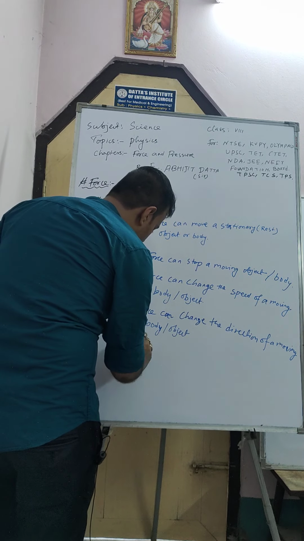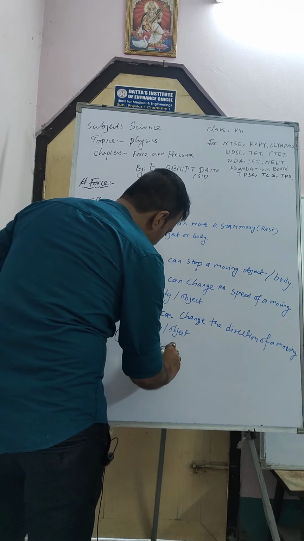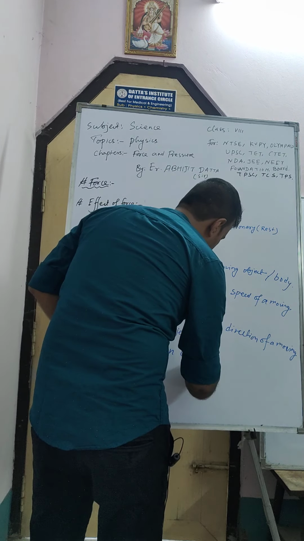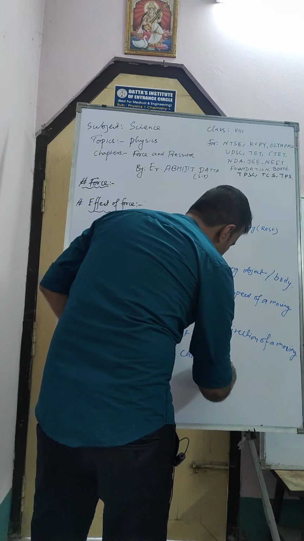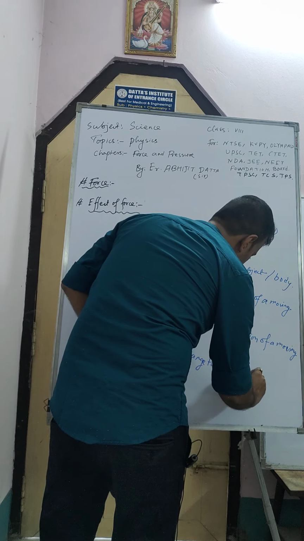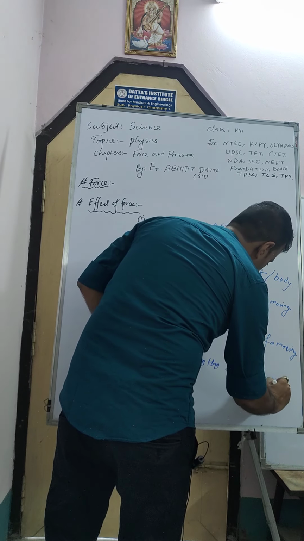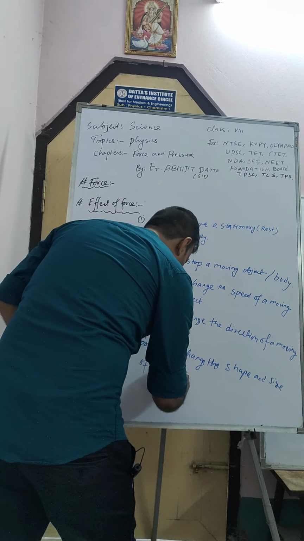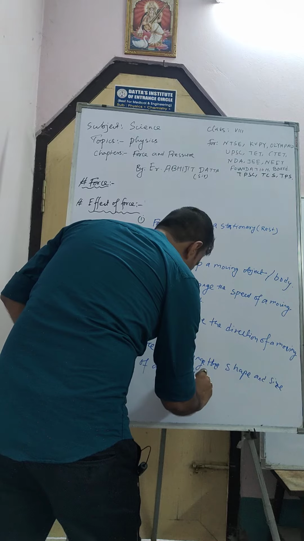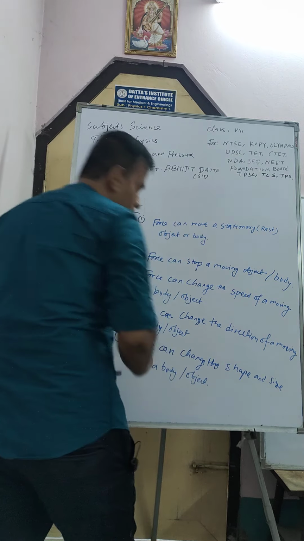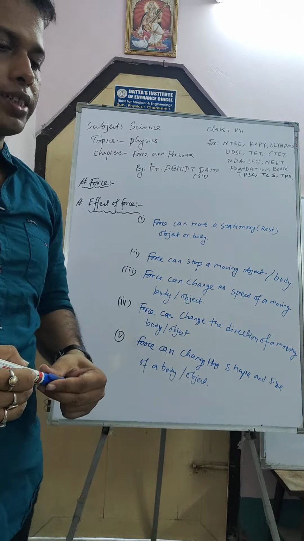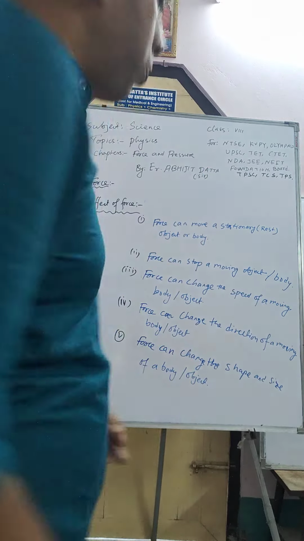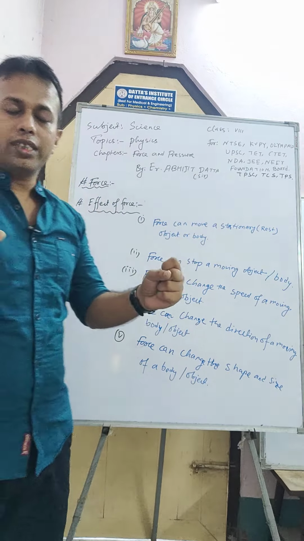The fifth one is that force can change the shape and size of a body or object. How can force change the shape and size of a body or object? How? Suppose there is one spring.